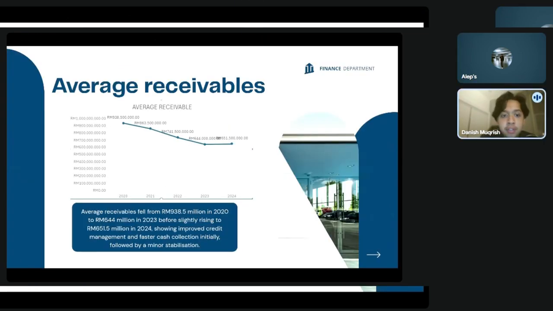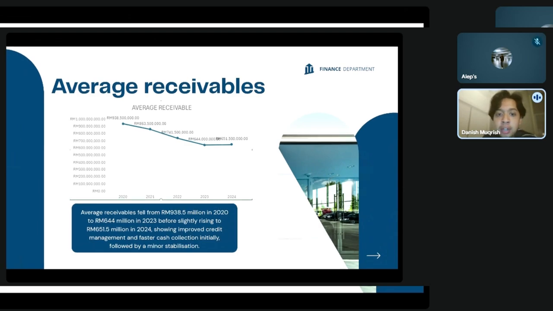Next is average receivable. Z Company demonstrates aggressive improvement in cash flow by significantly reducing the capital tied up in unpaid invoices over the 5-year period. We can look at 2020 until 2023 as a rapid improvement. Average receivable dropped from 938.5 million to 644 million. This indicates a faster collection cycle, tighter credit policy, and reduced risk of bad debt.